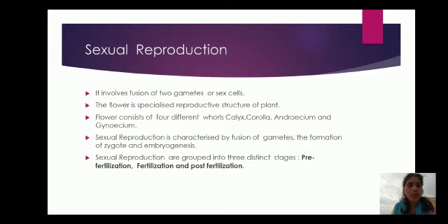Now sexual reproduction. It involves fusion of gametes. The flower is the specialized reproductive part of the plant. The flower consists of different whorls: calyx, corolla, androecium and gynoecium. Calyx means sepals, corolla means petals, androecium means stamens, and gynoecium means carpels with ovary, style and stigma. So the flower is the specialized reproductive structure of the plant in which sexual reproduction takes place.